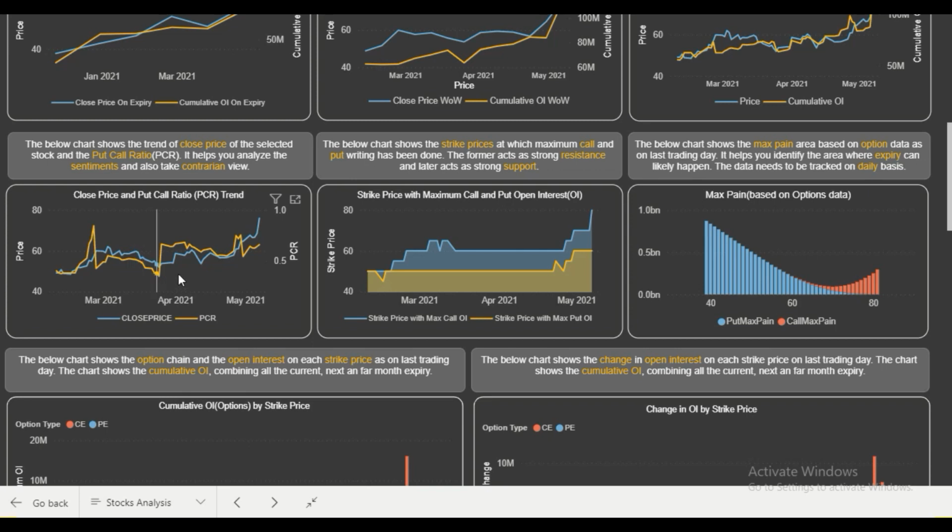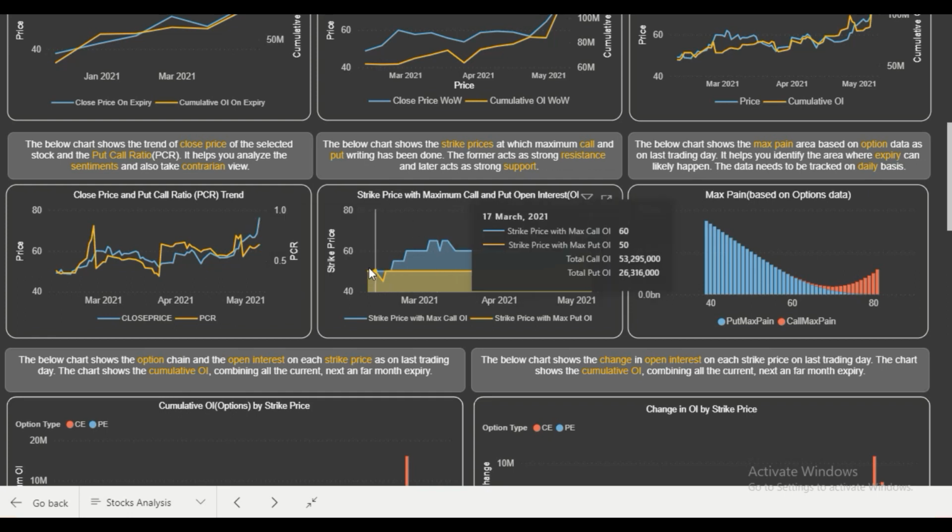Again, you can see that for the past few days the PCR has been rising and the close prices have been increasing. It is a good sign that PCR, after making a bottom, is now also rising with the price. It means people are writing more puts as and when the stock price is rising, and the support level is shifting.